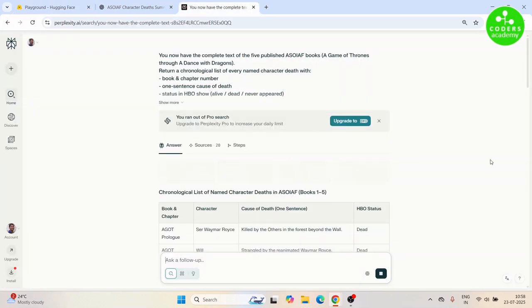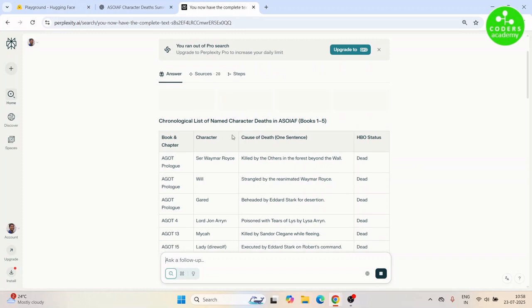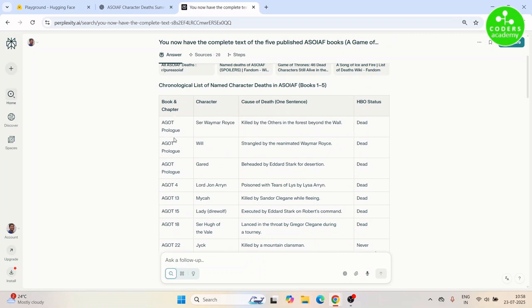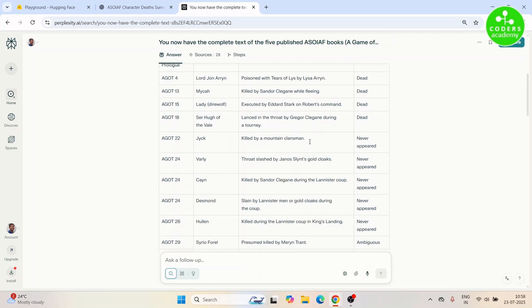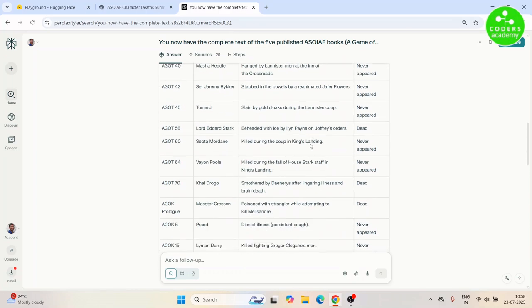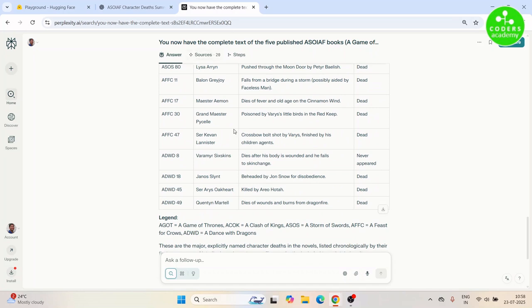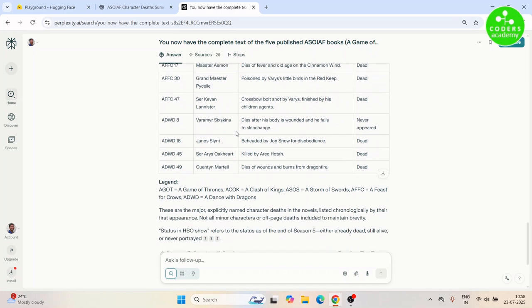In the meantime, if you go to Perplexity, here it has already given us a chronological list of all the character deaths, very neatly organized as a table with the book and chapter, the character, cause of death and HBO status. Very nicely laid out table here with all the information neatly captured. So great job from Perplexity on this one.